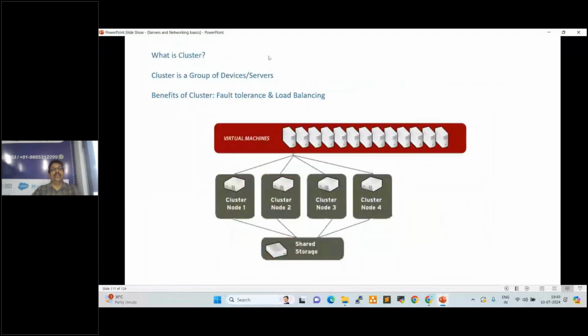What is a cluster, anyone? A group of devices or servers. This is a cluster, right? A group of servers or devices. So what are the advantages of a cluster? Benefits of a cluster: fault tolerance and load balancing. What is fault tolerance? In case one server crashes, applications will not be down because those are in a group, right? They work as a single unit. In case any one server crashes, data will not be lost anywhere. The application will not be down. That is fault tolerance.